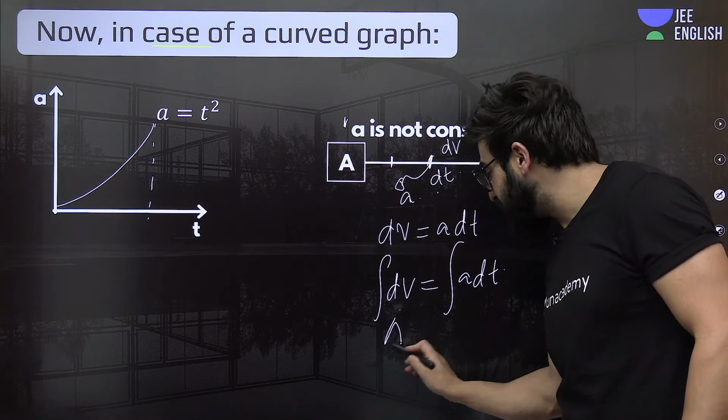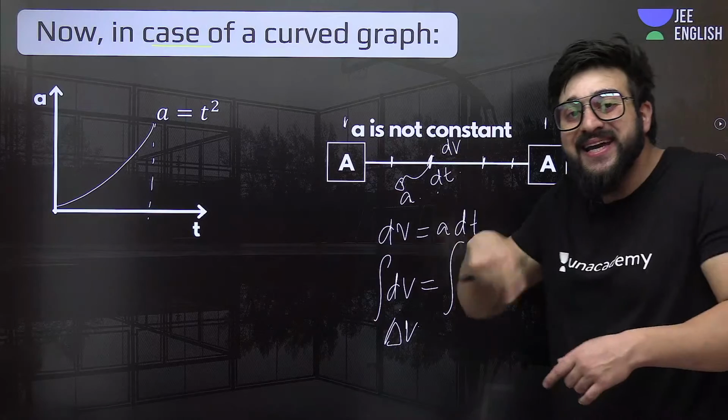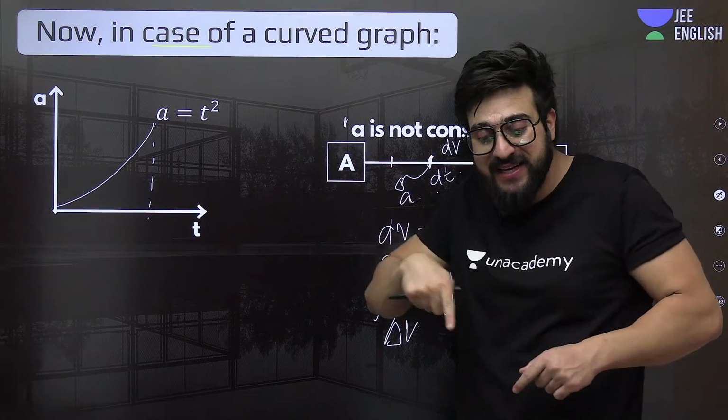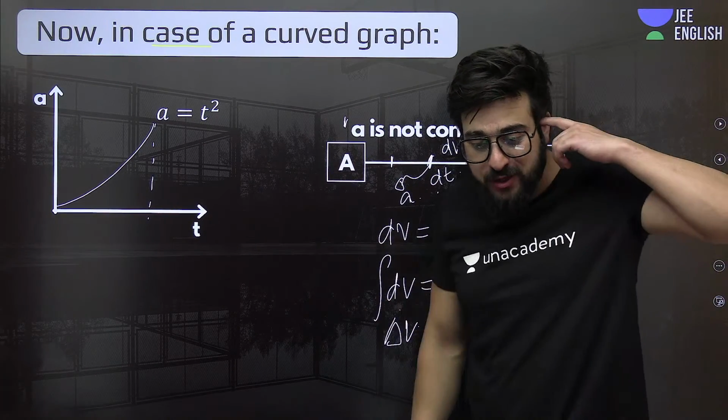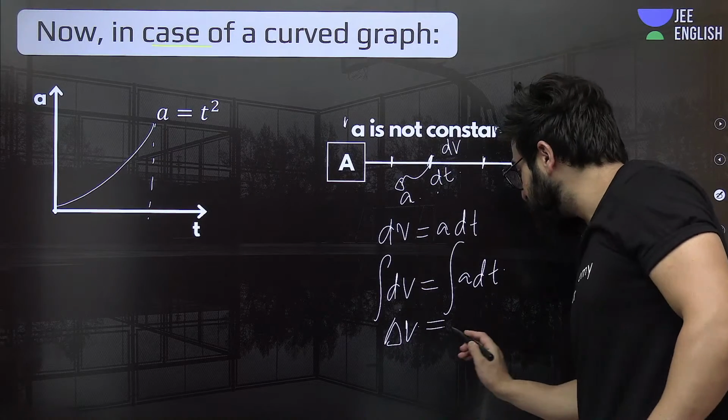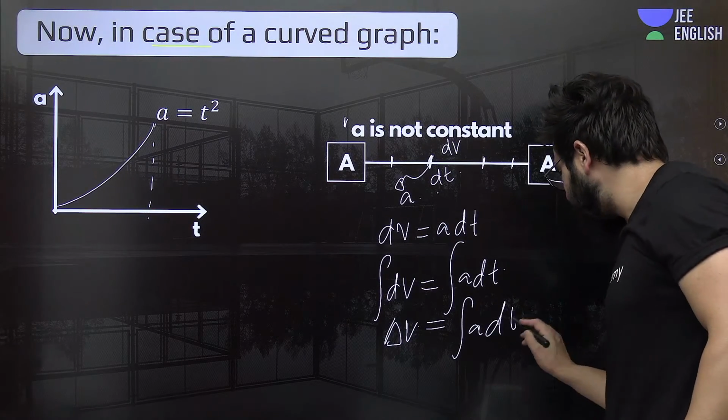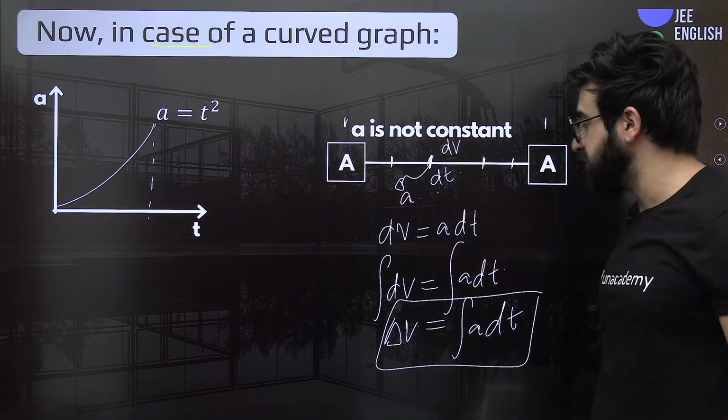So this is basically dv. Can we say this is nothing but delta v, the integration of dv, small changes in velocity? When we integrate, we'll get the large change in velocity over there. So can we say this is nothing but the integration of a dt? I hope everybody is able to understand this.